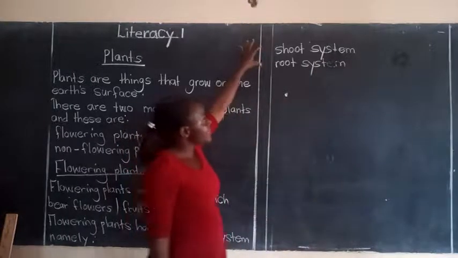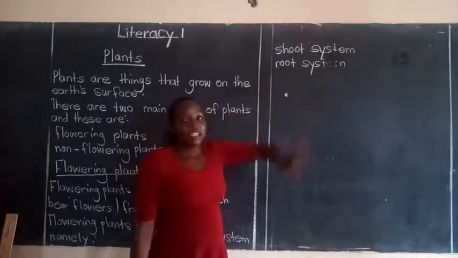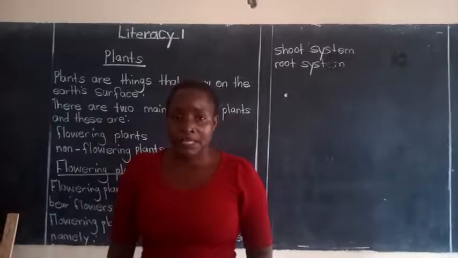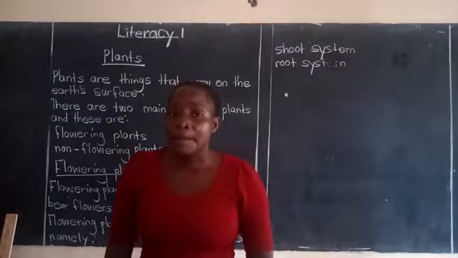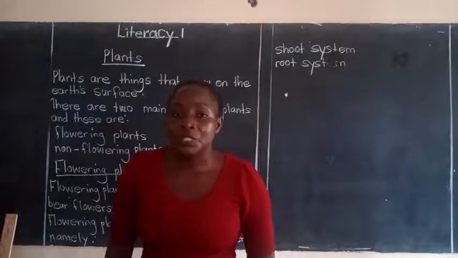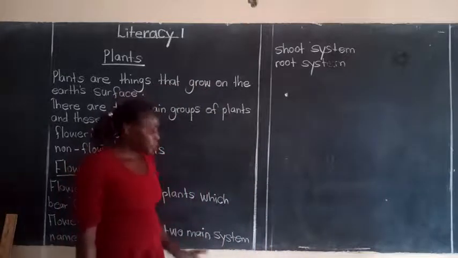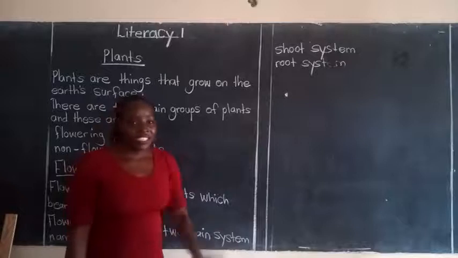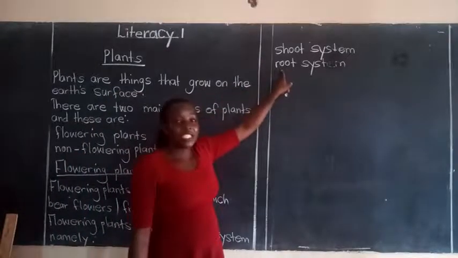So under these systems, the shoot system and the root system, there are different parts found in those systems. And they will ask you how many main parts has got a flowering plant. They will first ask you how many systems has got a flowering plant. Just say there are two, namely the shoot system and the root system.